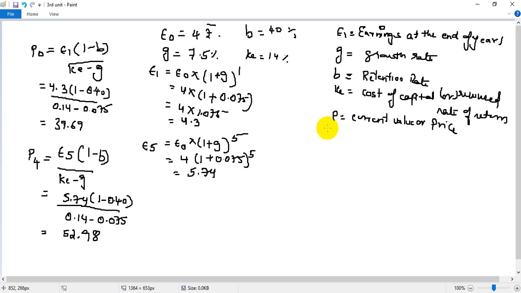Okay, so this is how you are supposed to do the problem. I hope it is clear. If he asks you an earnings capitalization model problem similar to this, you need to use this formula and calculate.